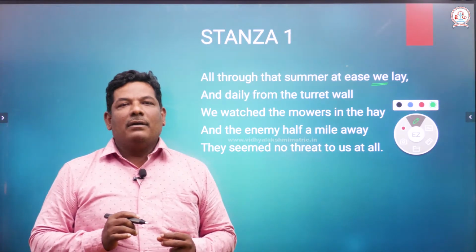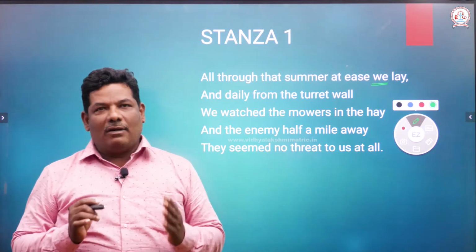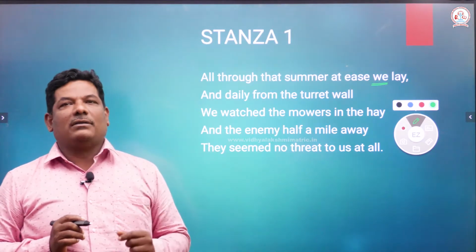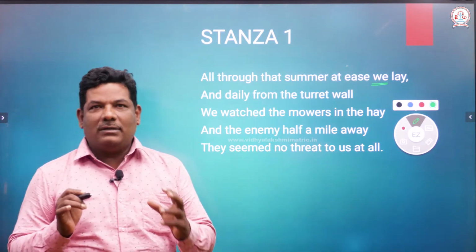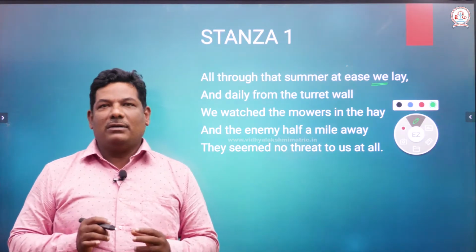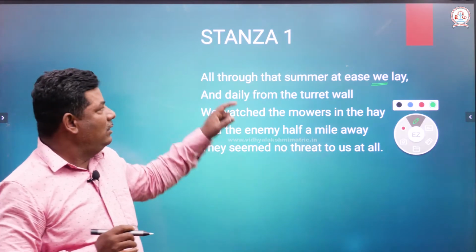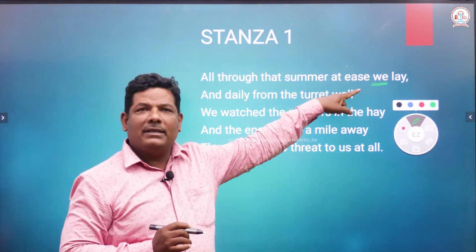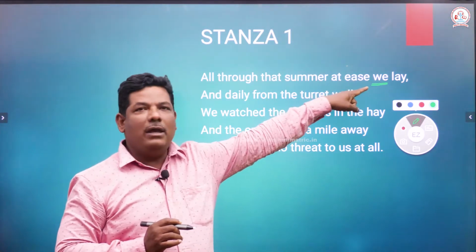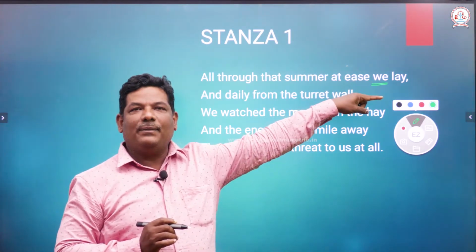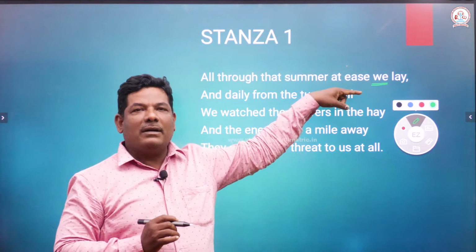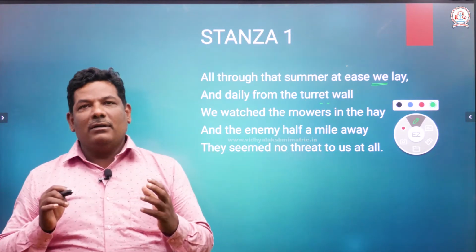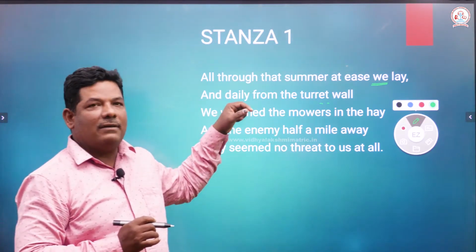So when you are asked who is the narrator of this particular incident, the answer is one of the soldiers who witnessed this event. All throughout the summer, at ease, in a relaxed manner, we lay. The soldiers were lying about in a relaxed manner during the summer. This is what we understand from the first line.